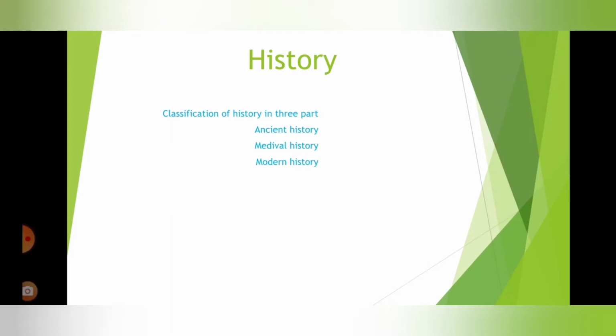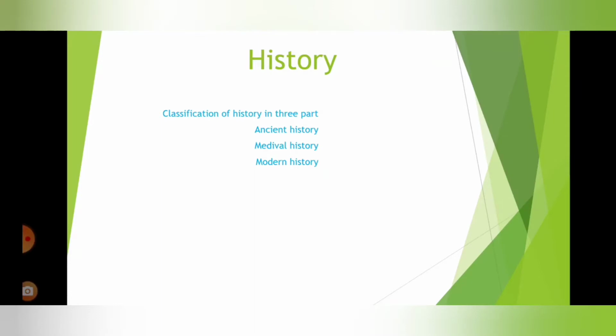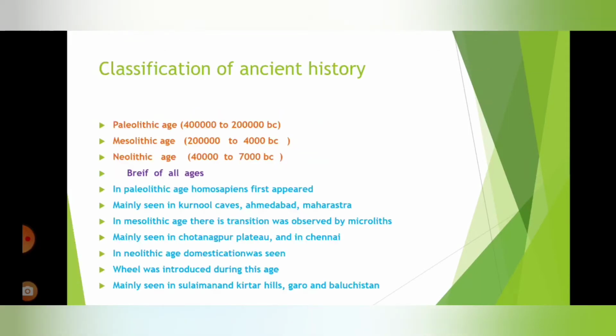Let's get started. In history, mainly the classification of history is in three parts: ancient history, medieval history, and modern history. And ancient history again was classified as Paleolithic age, Mesolithic age, and Neolithic age. Let's discuss these three eras briefly.